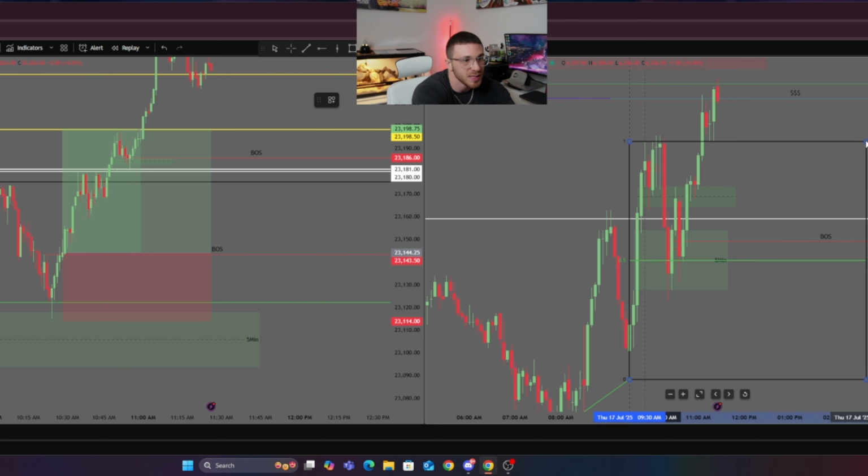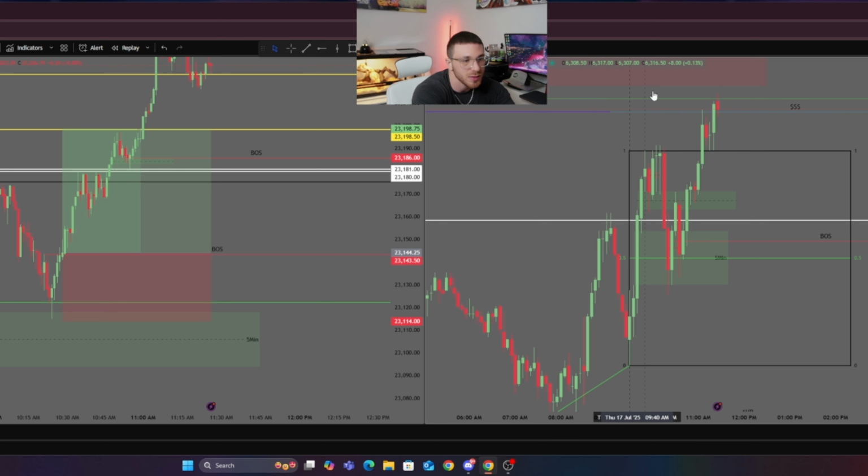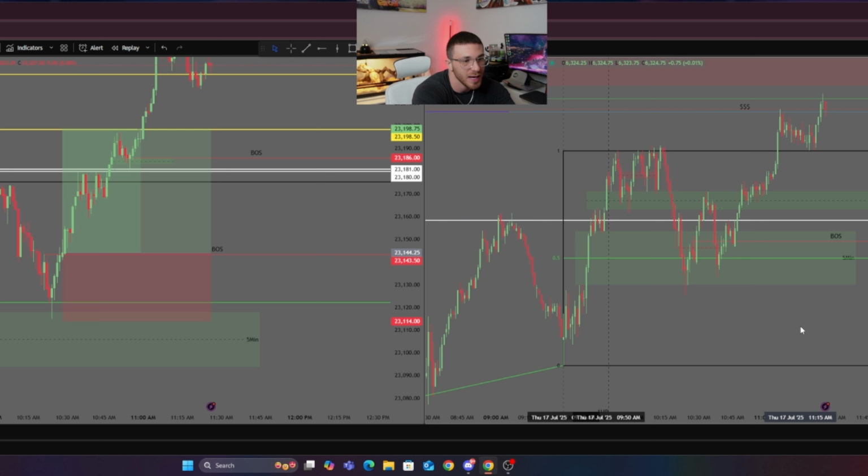These lows to these highs, like equilibrium was perfectly in line. I mean, you could have put it from these highs probably. Equilibrium was perfectly in line with this 50% level, this 5-minute fair value gap. So I should have expected price to come back down, retrace into that, then taken my trade.